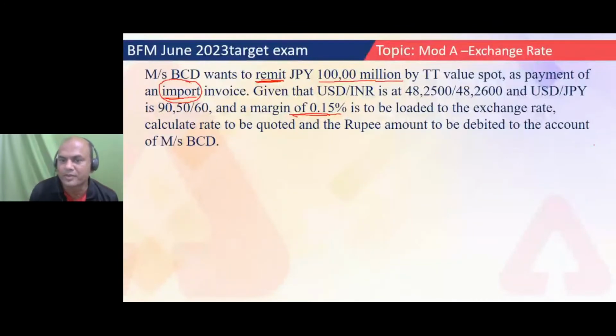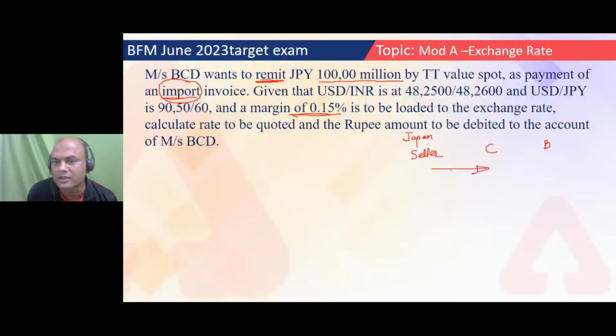Now understand the problem. This is my bank. This is my customer and this is his seller. Here, he is importing something, means from Japan, somebody is selling. This is Japan, and from Japan, somebody's seller is there. He is selling some goods.